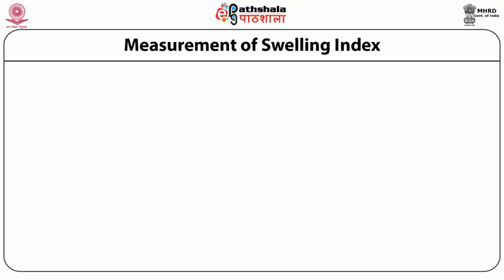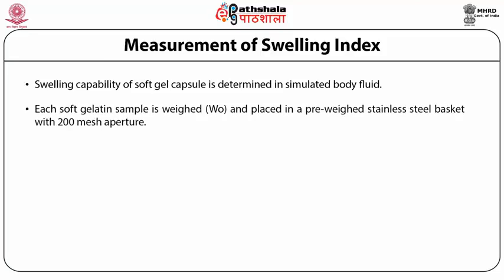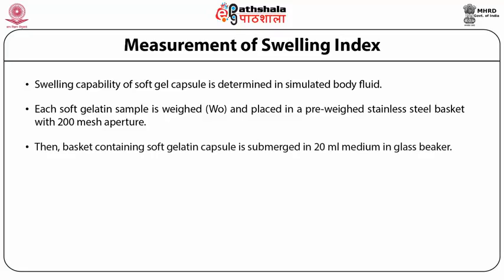The measurement of swelling index. Swelling capability of a soft gelatin capsule is determined in simulated body fluid, and each soft gelatin sample is weighed. This weight is designated as W0, and then it is placed in a pre-weighed stainless steel basket with 20 mesh aperture. Then the basket containing the soft gelatin capsule is submerged in 20 ml of the medium taken in a glass beaker.